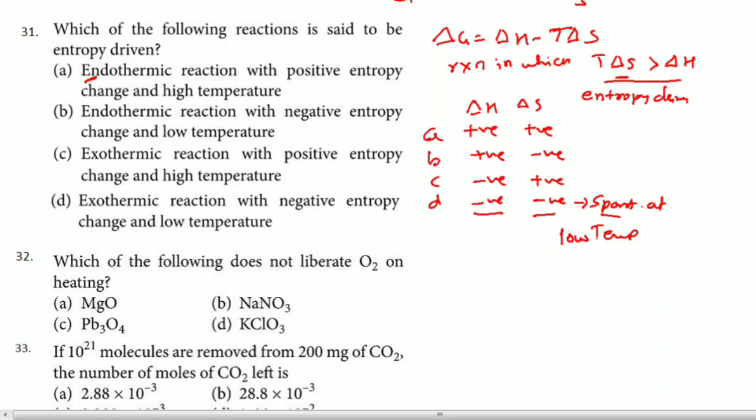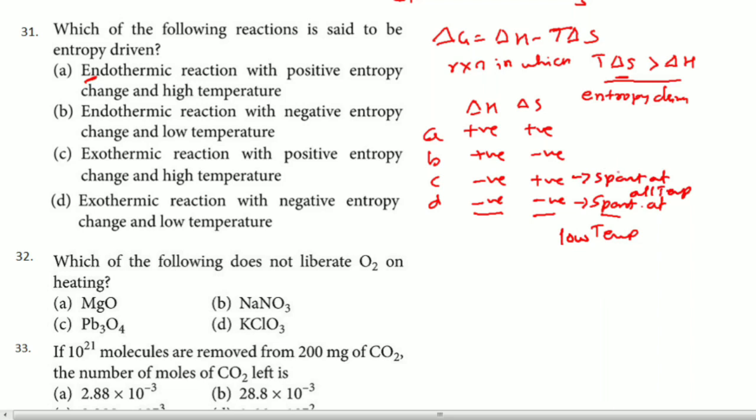Spontaneous at low temperature means, remember, T delta S will definitely not be more than delta H. This condition is not obeyed in this particular case, right? So here delta H negative, delta S positive: in this particular case, it is spontaneous at all temperatures. This is also not possible.